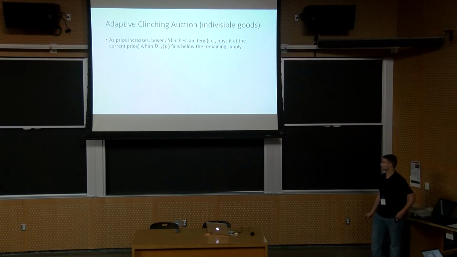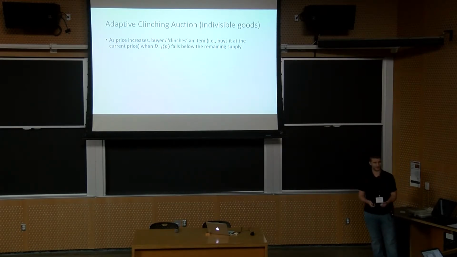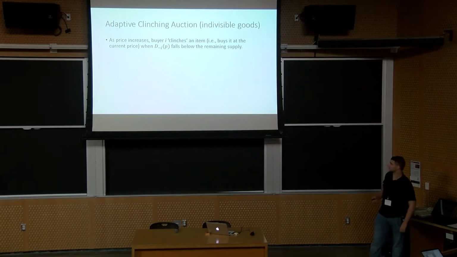So the way the auction works is that as the price increases, buyer i clinches an item, and by clinch I mean that they get to buy an item at the current price when the demand of the other agents falls below the remaining supply. This should sound familiar.